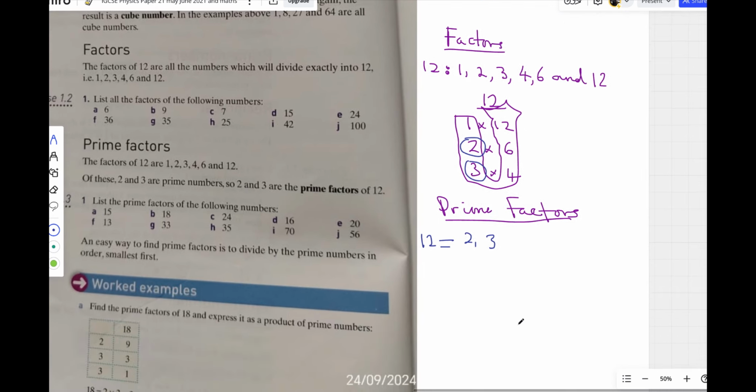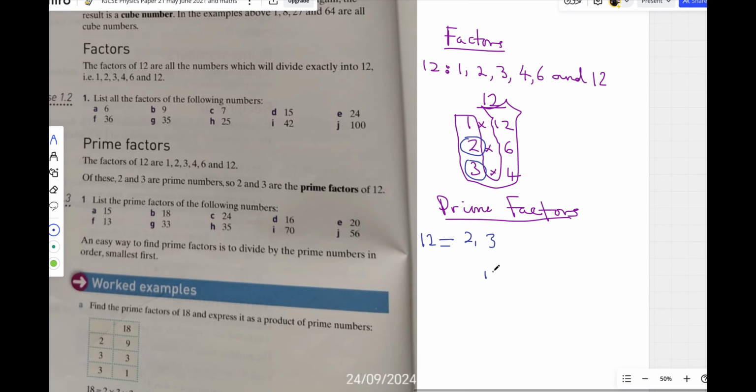Another way to do it, if you're given 12 and you want the prime factors, you just divide 12. 2 going into 12, you get 6. 2 going into 6, you get 3. 3 going into 3, you get 1.